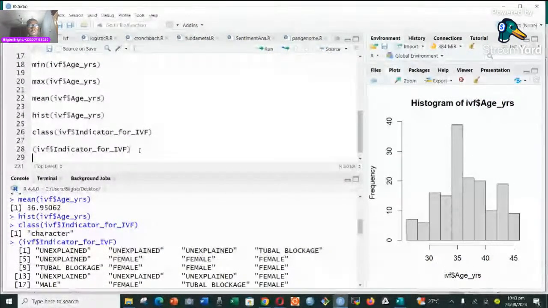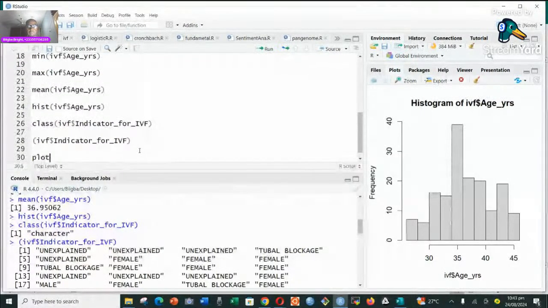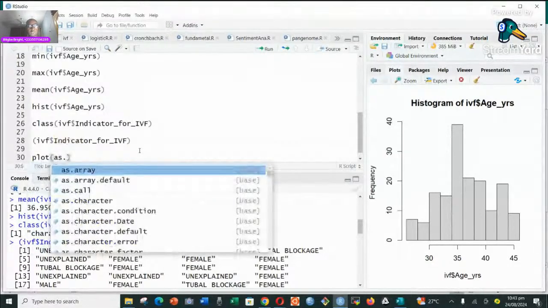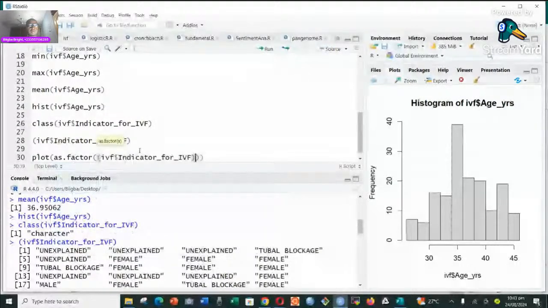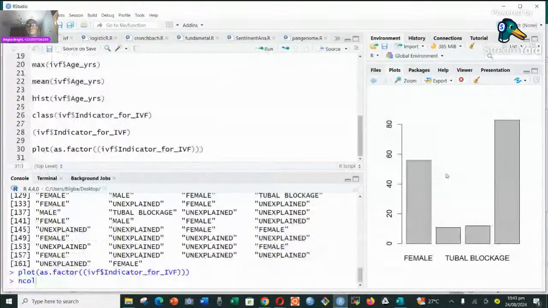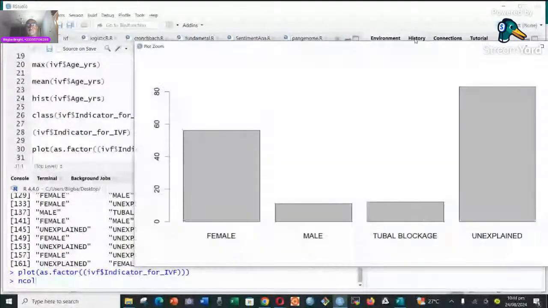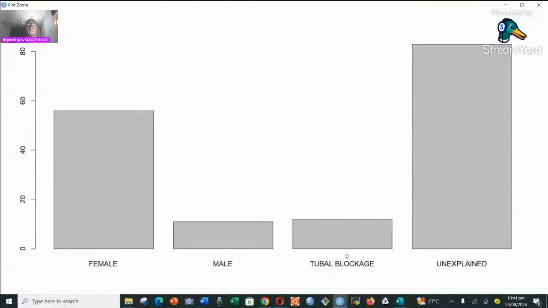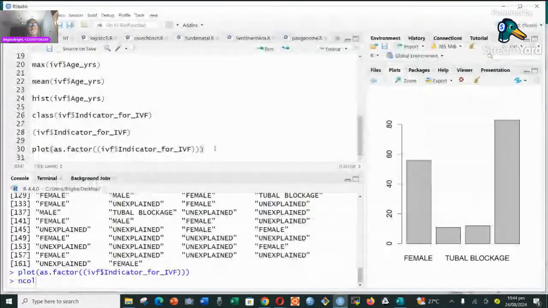So we are going to plot it first. We use the plot function and we have to convert it into factors. So we say as factor, and then we put it inside there. When we run it, we can see the distribution here. These are the quickest ways to have some understanding of your data. So we can see, for that particular variable, the indicator for IVF, how the factors are distributed. We have female, male, tubal, unexplained, and that is it.